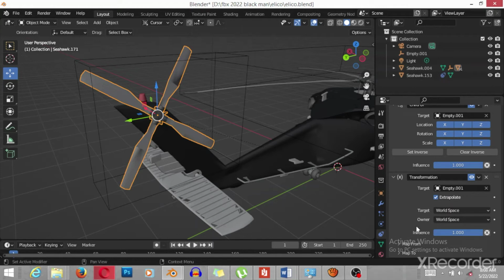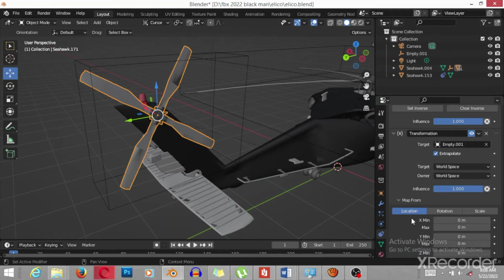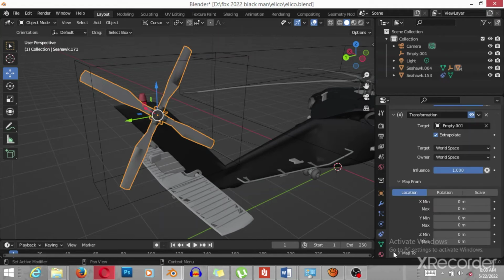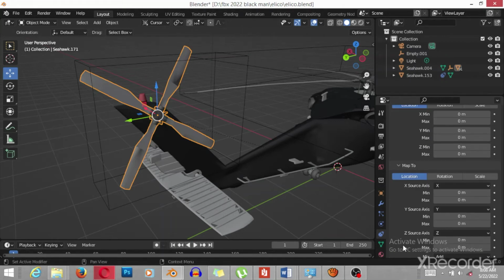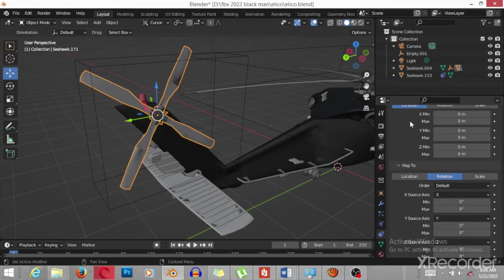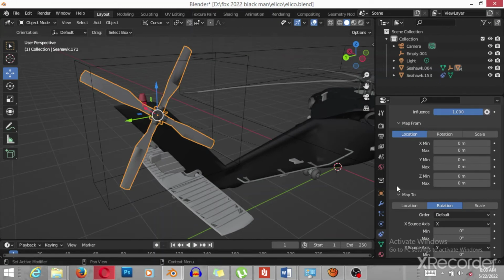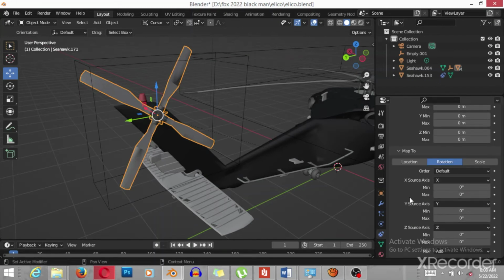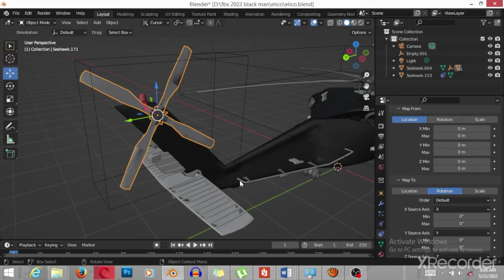And now I go to map to. Map is the location. We choose location, not rotation, for map from, because the location will be used to influence the rotation. Location. And the second way, I will map to what you do, influenced by the empty. We will choose rotation. Don't forget that. Location for map from, rotation for map to.